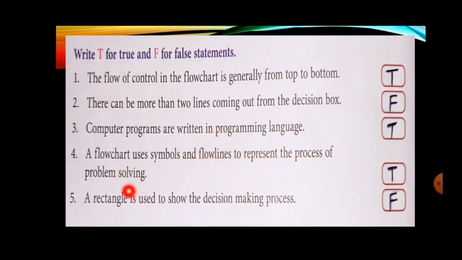Now the last one, a rectangle is used to show the decision making process. Student, a rectangle is used to show process. Okay, not decision. For decision, which symbol we use? You all know very well. We use rhombus or diamond shape. Okay, so this statement is false.